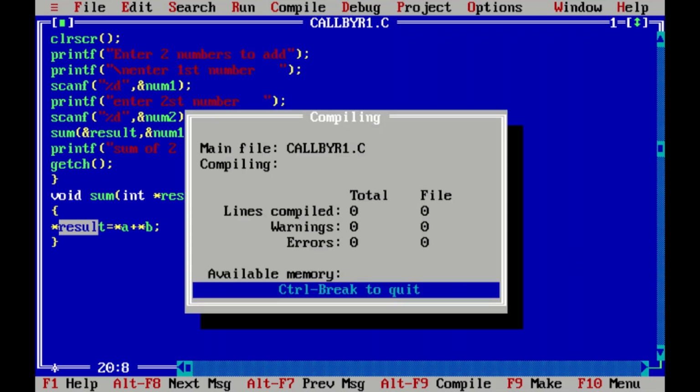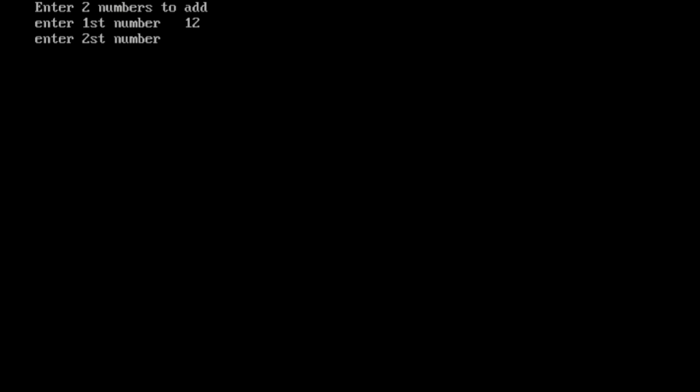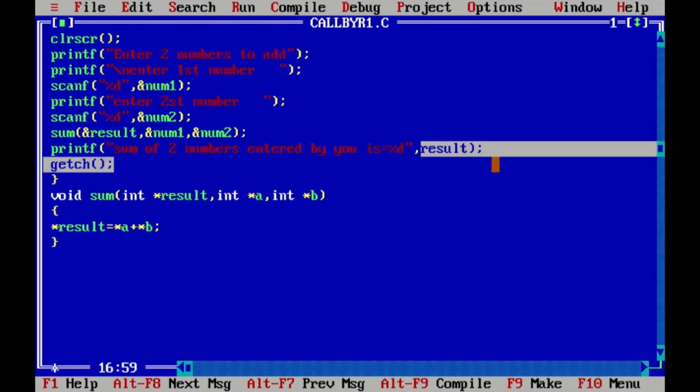Let's run it. Control F9, Alt F9, Control F9. We are adding. See it here. I'm printing it from main, and calculation is done in function. Clear? Addition is done here and result is printed from the main. How is it possible? Only because we have access to the variables with the help of their addresses. So that's all from my side.